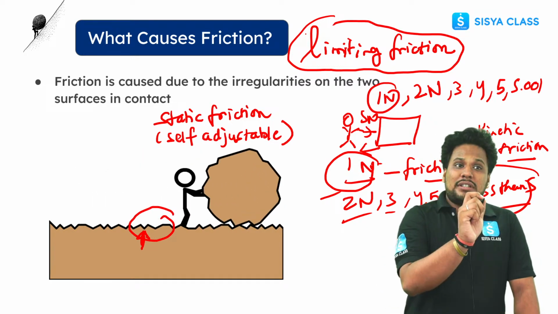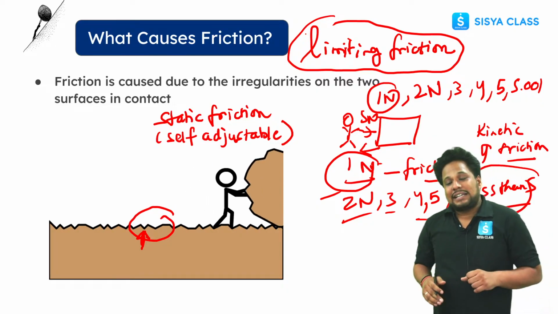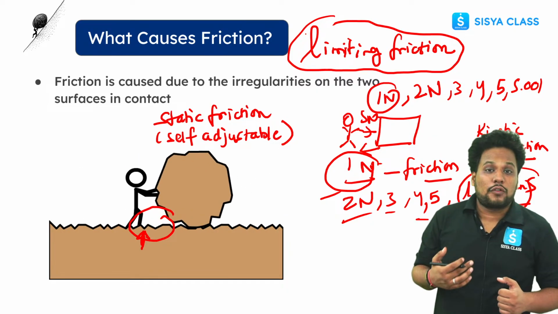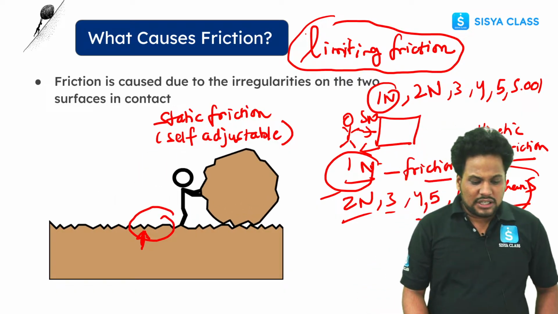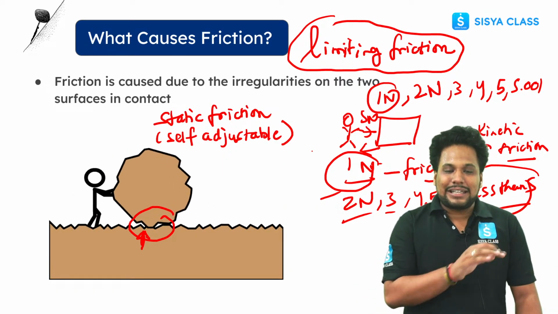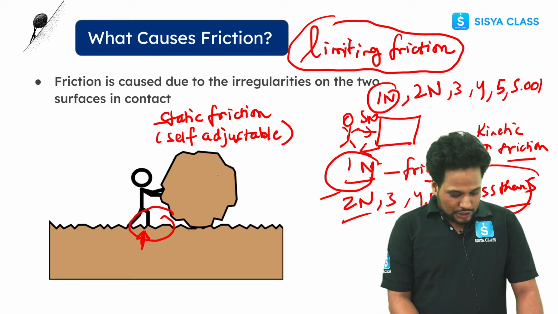So always remember this thing, that it's not always the case that static friction is greater than kinetic friction. Okay, it's not always the case. So remember this. These are the two types of friction, and in detail you are going to learn this in the higher classes. Okay, any doubts? If you have any doubt, you can ask me.